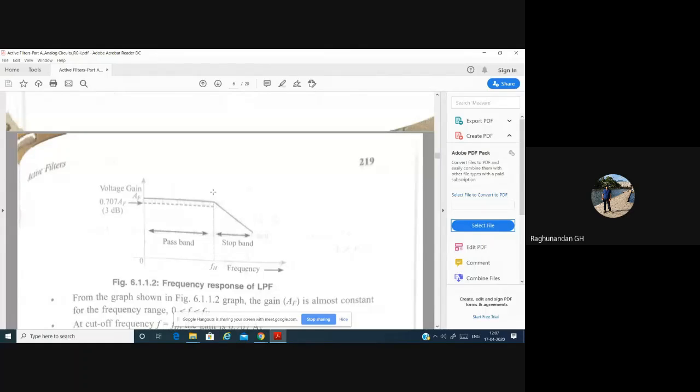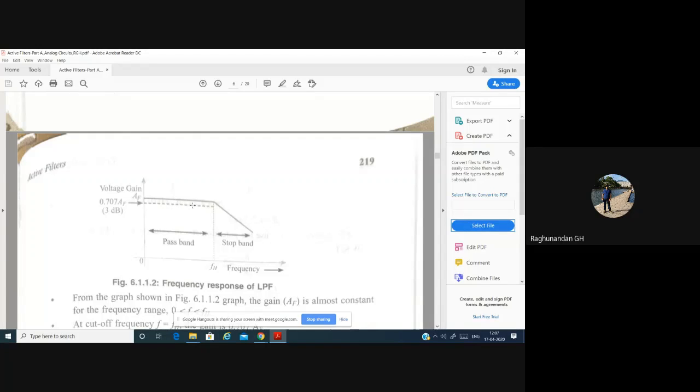Here we are compromising: 0.707 means it is 70.7%. In terms of percentage, it is just 70.7%, so almost 70% of the gain. That means we are slightly compromising with the quality by reducing the gain.